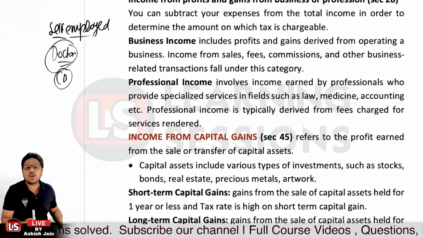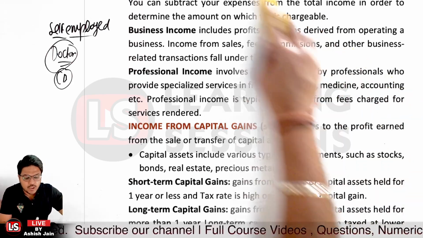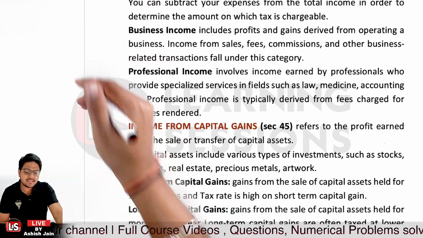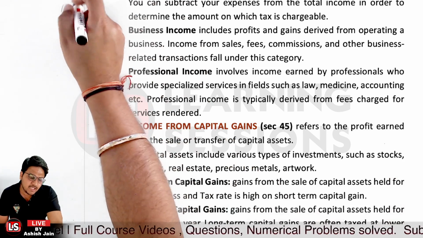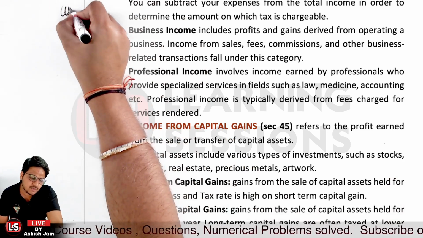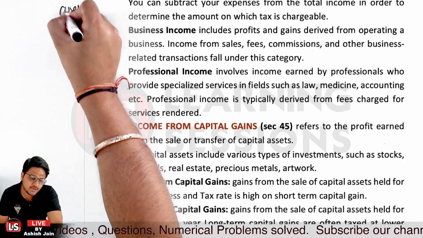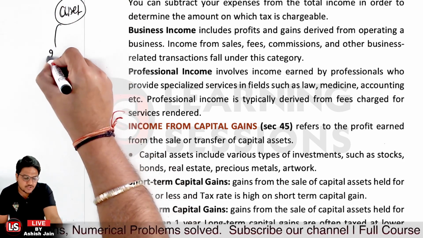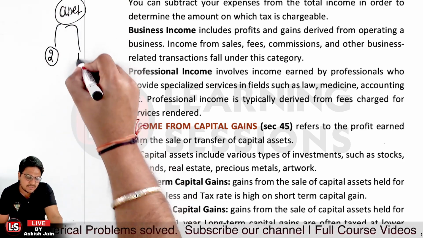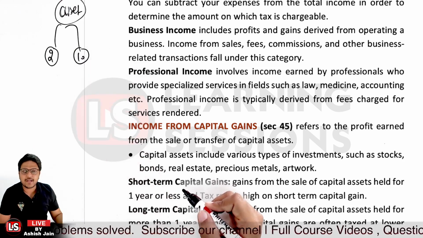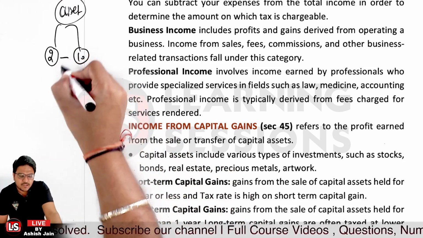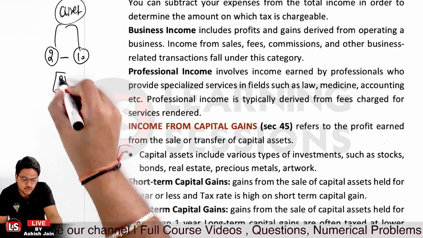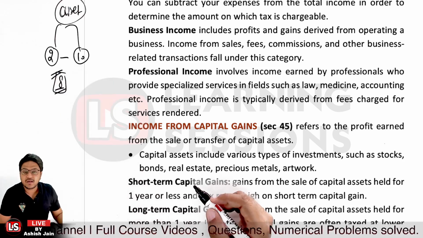And also it can be related to income from capital gain. Now what do you mean by income from capital gain? Let's say we were having an asset, whether stocks, debt securities, or a property. That's an asset, right? And let's say we acquired the asset at rupees 2, and we sold it at rupees 10. Now the difference between the two is the capital gain that we had. That rupees 8 is showcasing the capital gain.